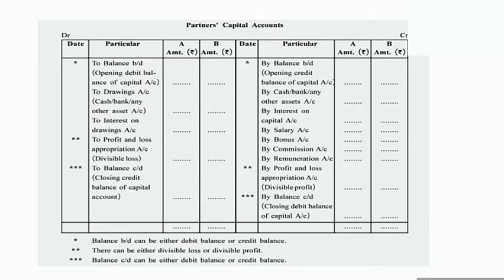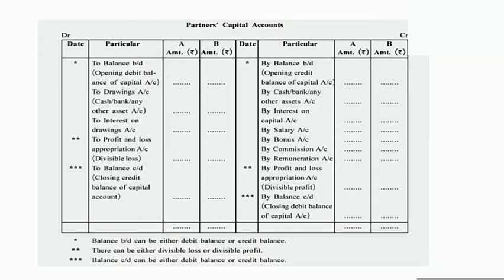First, the opening balance of the partner's capital account. Opening capital of the partner's capital account is always recorded on the credit side of the partner's capital account, and in the column of particulars we are going to write 'By balance b/d'. Okay, it means the opening capital of partners' balance will be written in the column of partners: A's capital in the column of A and B's capital in the column of B.